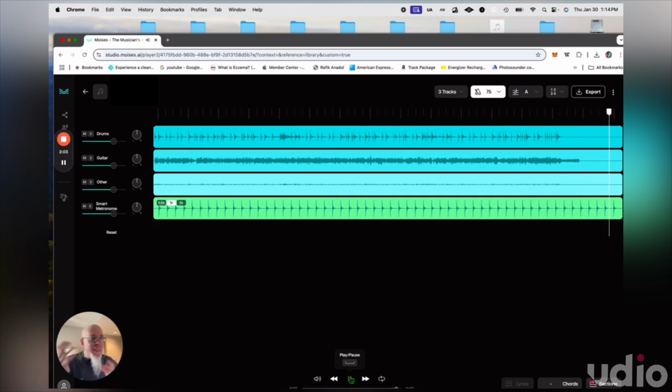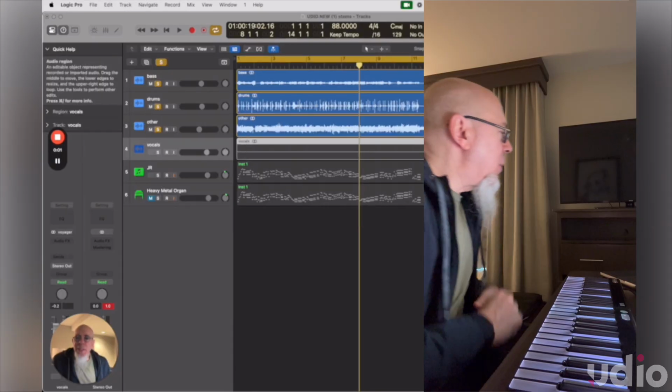You know, doing this is expanding my brain, not only playing with styles that I wouldn't have thought of, but then having to figure out what it was and notate it. So this is awesome. Okay, so here I am in Logic.